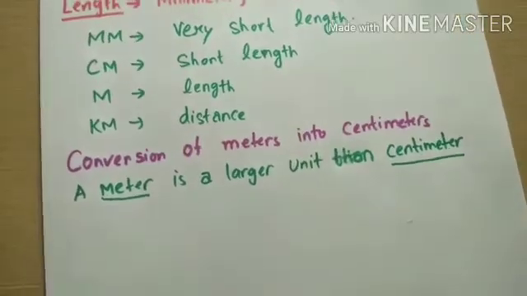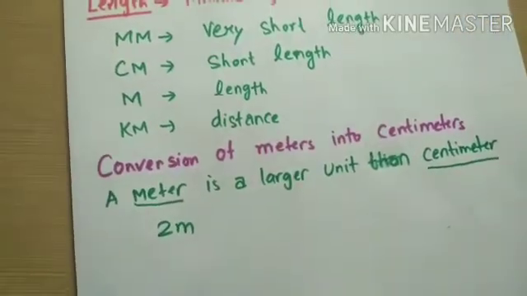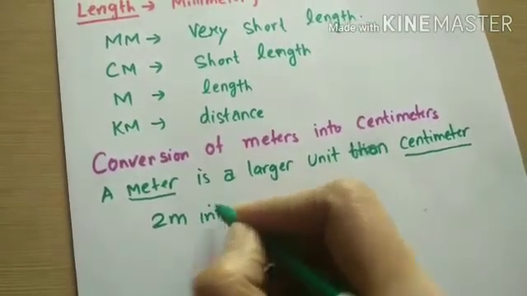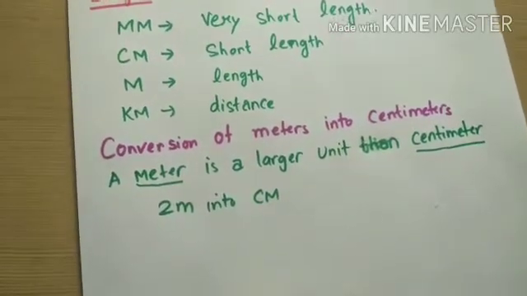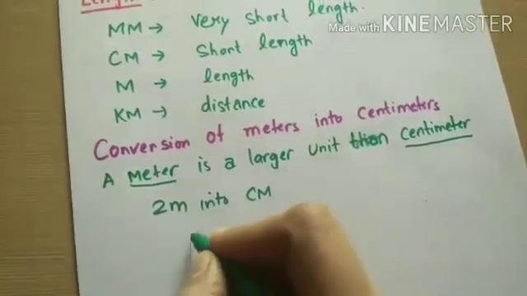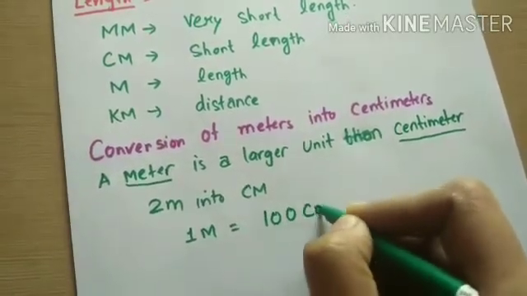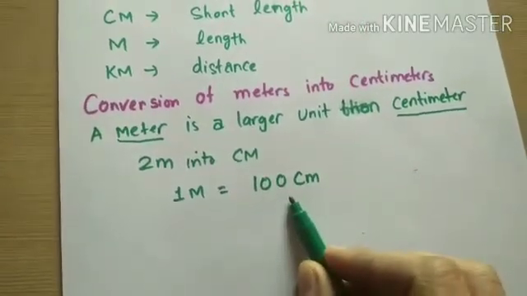Let's take an example: 2 meter. We want to convert 2 meter into centimeter. First of all, we will write 1 meter is equal to 100 centimeter.